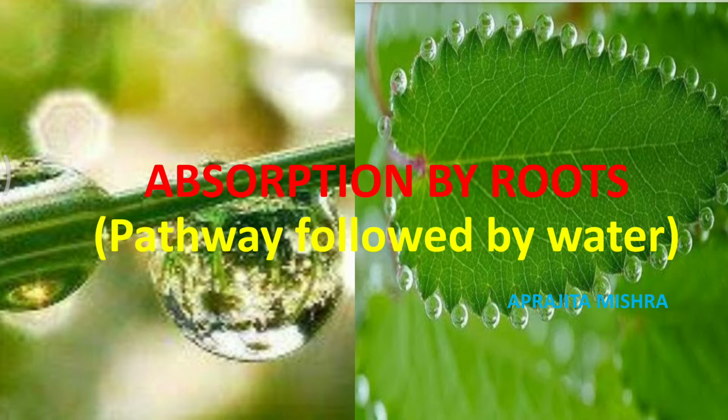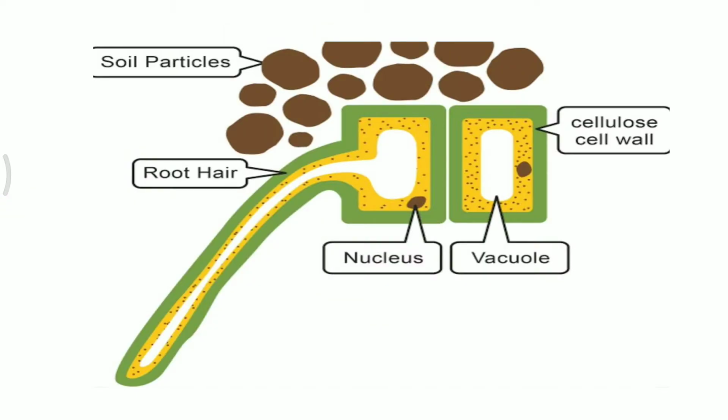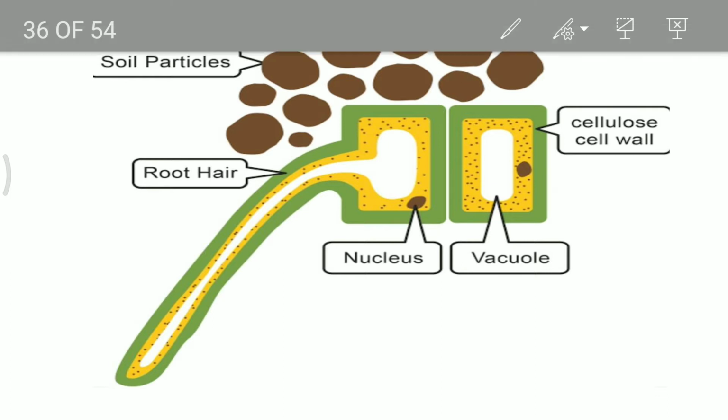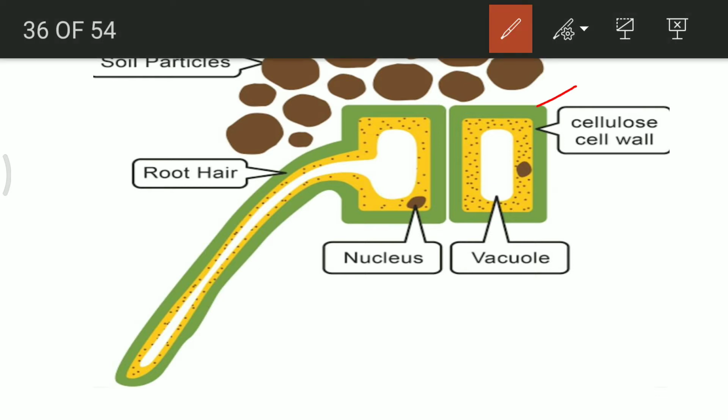If we see this structure, we can relate to how the roots are actually placed inside the soil. This is a root, and the root cells are shown in blocks. The blocks have an outer green peripheral region, which is the cell wall, and inside it there is that yellow margin, the plasma membrane.